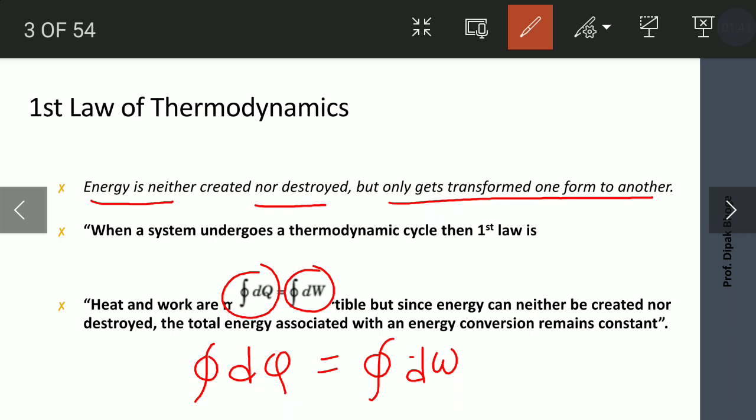The heat and work are mutually convertible, but since energy can neither be created nor destroyed, the total energy associated with the energy conversion remains constant.